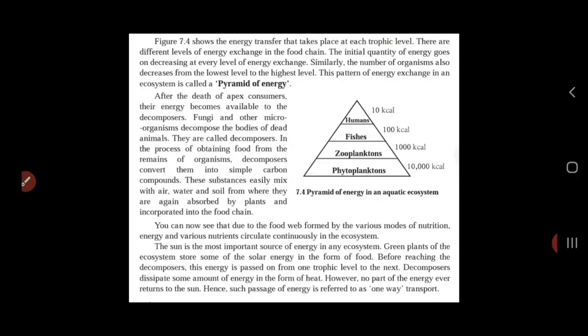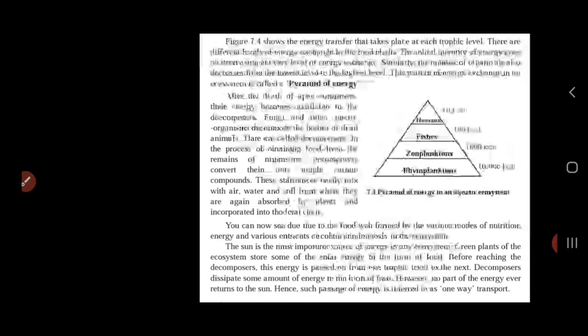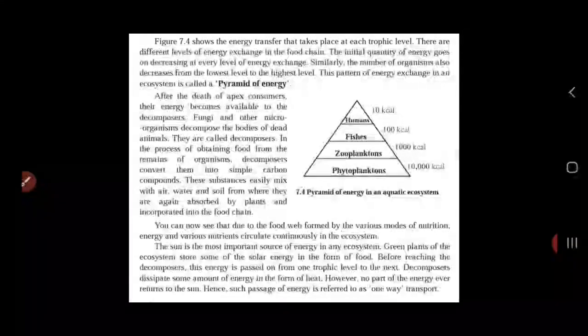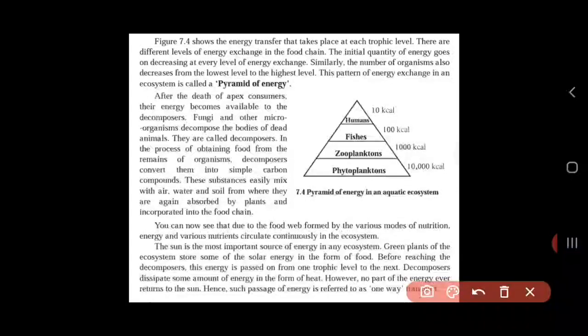Okay, the initial quantity of energy goes on decreasing at every level of energy exchange. Now in this part, what we are going to understand is how food gets distributed from one level to another level. So how energy transfer takes place. So as it is mentioned, the initial quantity of energy, if you can see this line, goes on decreasing at every level of energy exchange.